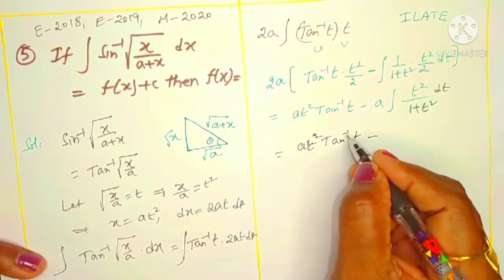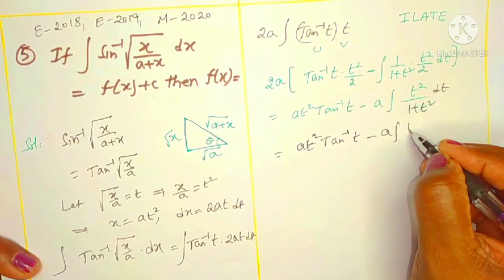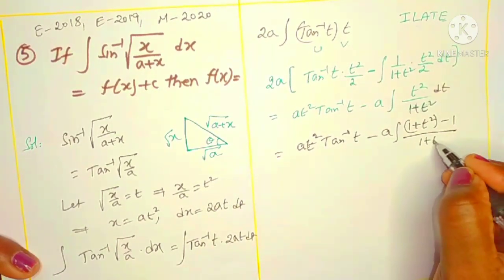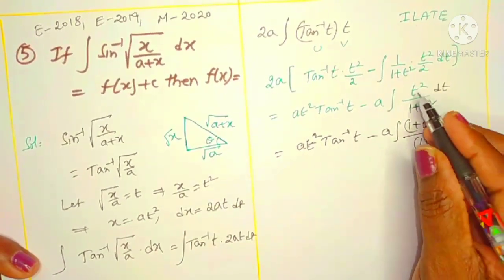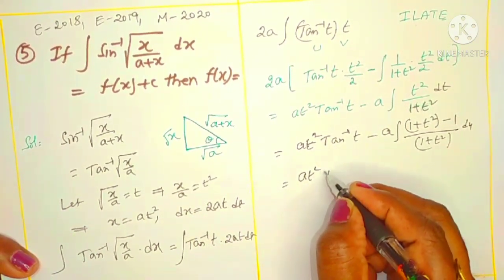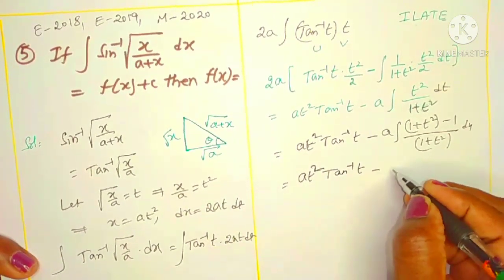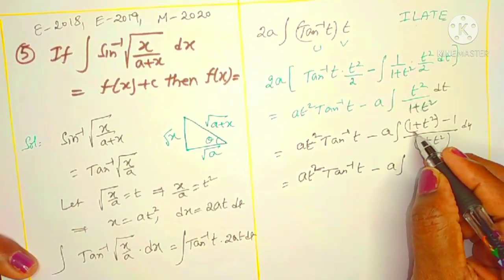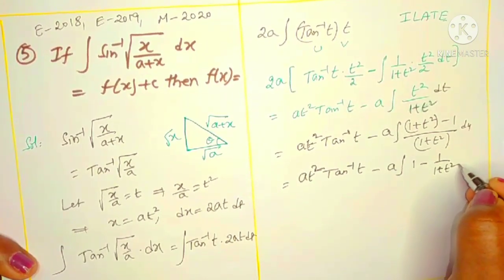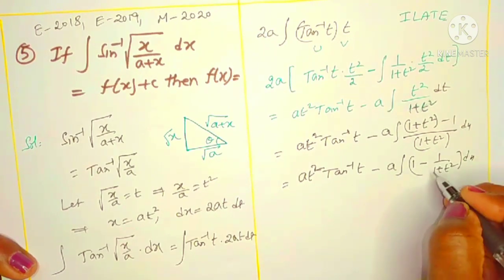Now we can reduce, this is again a known integral function, like a t square into tan inverse t as it is, minus a into, to reduce into a known integral function, add and subtract 1 in the numerator: 1 plus t square minus 1 by 1 plus t square. In such type of fractions we can do the process like this only. Now a t square into tan inverse t, right, minus a into, by separation, 1 plus t square by 1 plus t square, minus 1 by 1 plus t square you can get. Okay, 1 plus t square by 1 plus t square is 1, and then 1 by 1 plus t square.